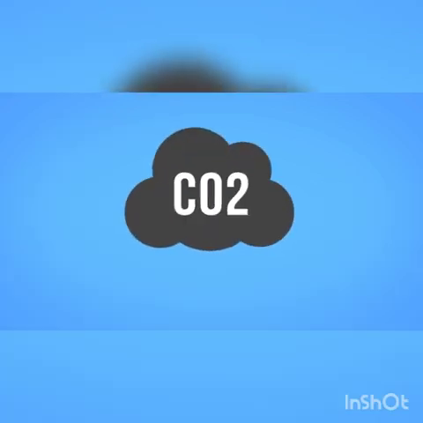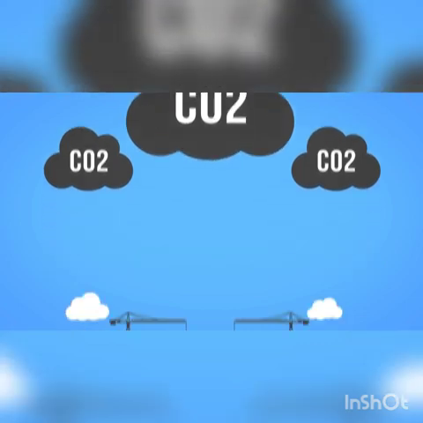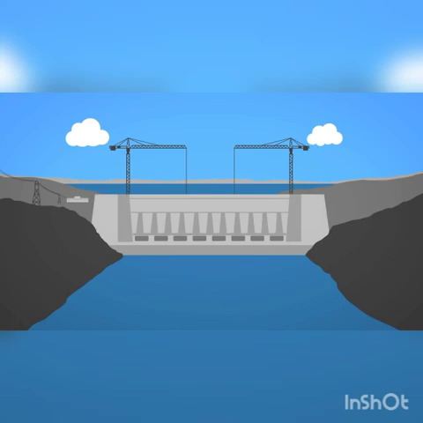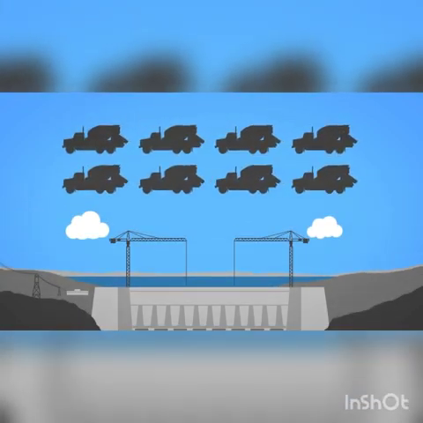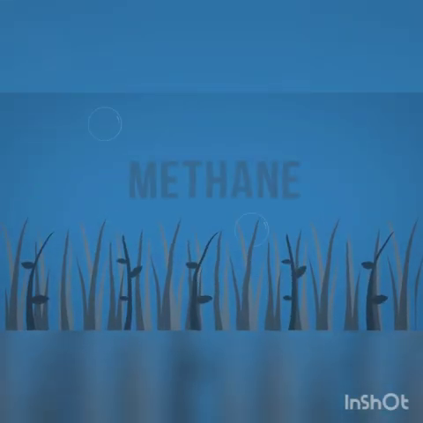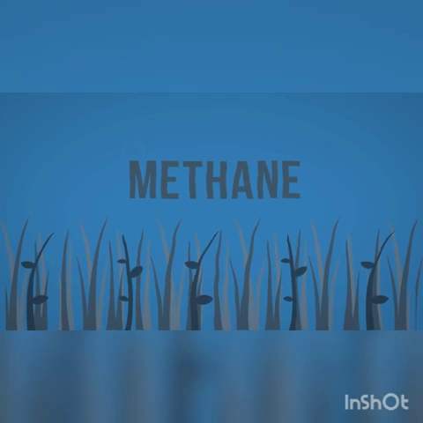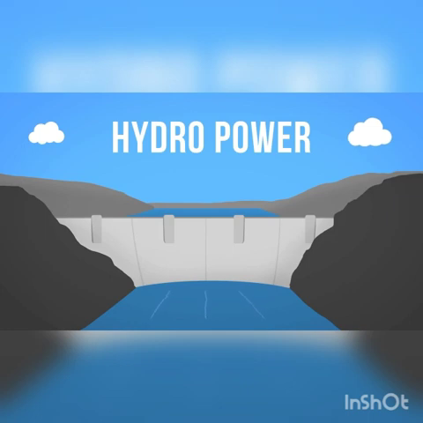It kills many people. Carbon dioxide emission is free after the dam construction, but while constructing the dam, there is emission of carbon dioxide due to the various cements. After construction, the underwater will generate methane. That is the power of hydro.